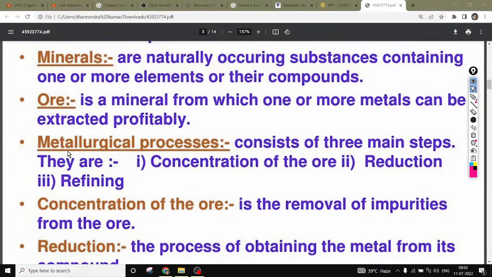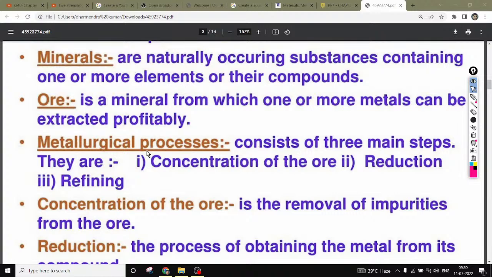Next we have the metallurgical process. Why is the metallurgical process very, very important for us? To extract the metals, we need the metallurgical process, which means we have to perform some step-by-step process by which we can extract our metal in pure form.